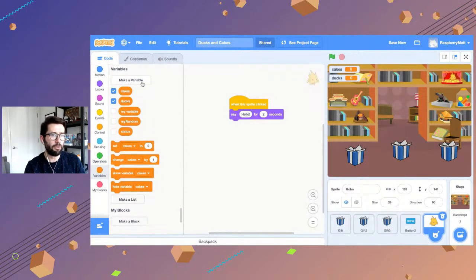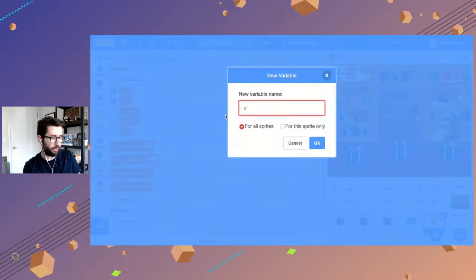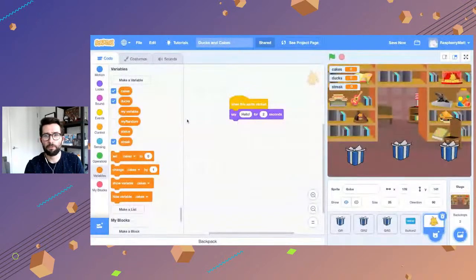Make a variable. Click this button here. Again, a variable is just a spot in memory. You call it whatever you want. So I'm going to call this streak. Good to be descriptive so you know what the heck you're talking about, right? And for all sprites. Okay, streak.